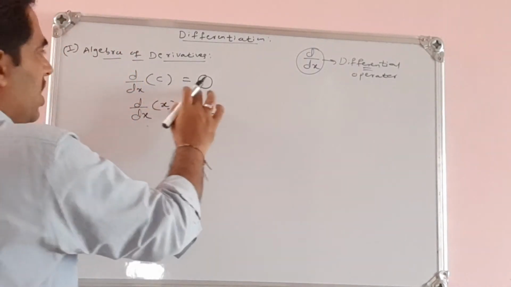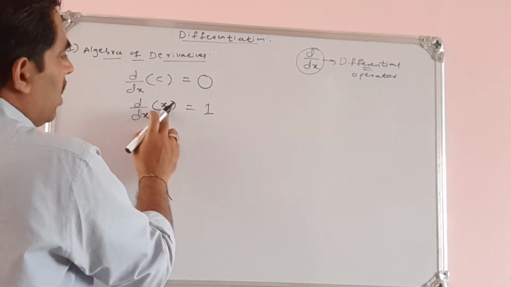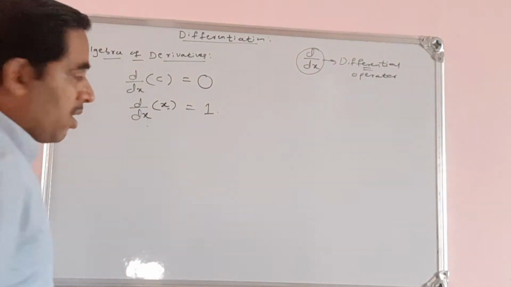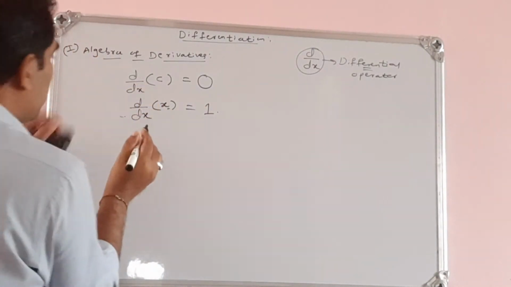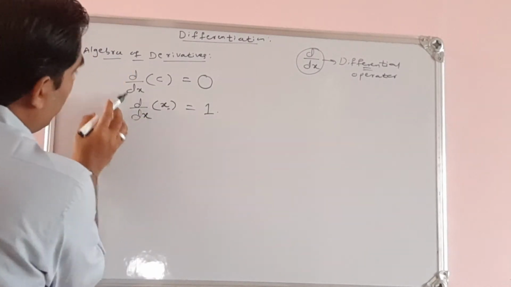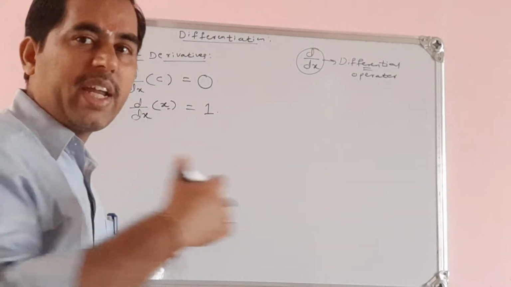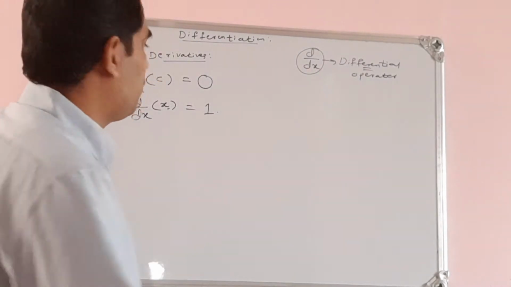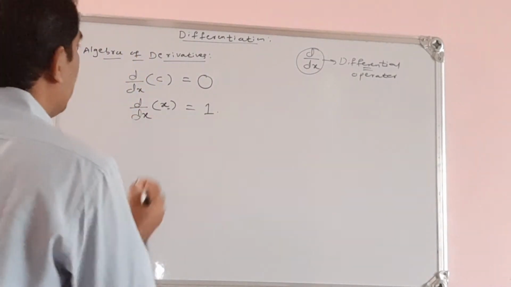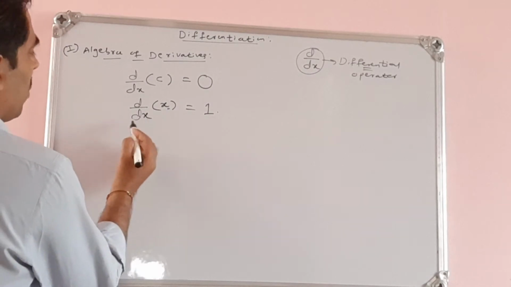So the derivative of a constant is 0, and the derivative of x is 1. This dy/dx notation is called the differential operator. We apply it on various dependent variables. The derivative of x is 1.